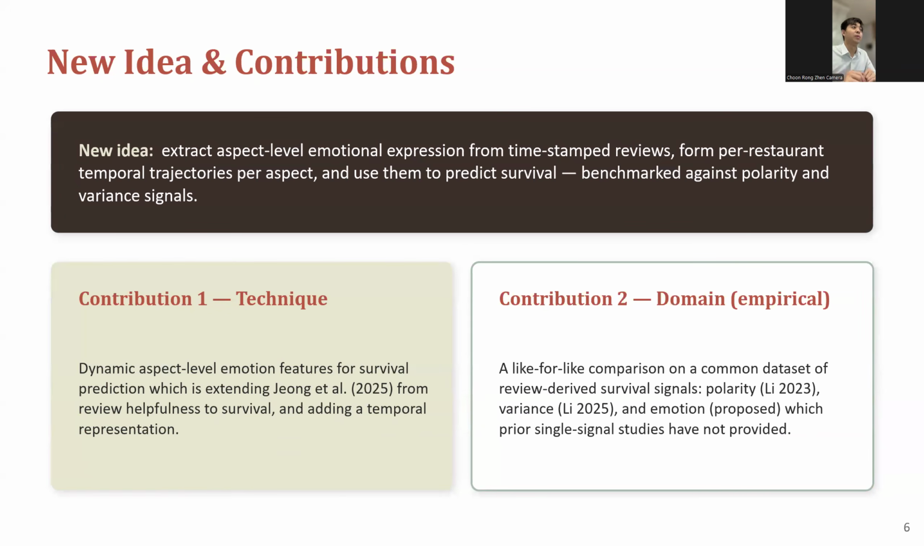So in this proposal, we'll come up with a new idea, which is to extract aspect-level emotional expression from timestamped reviews, from per-restaurant temporal trajectories. And then we will use them to predict the survival rate, using survival functions and benchmarking against the polarity and the variance signals.